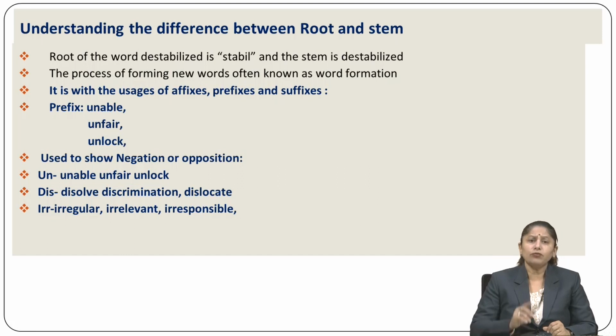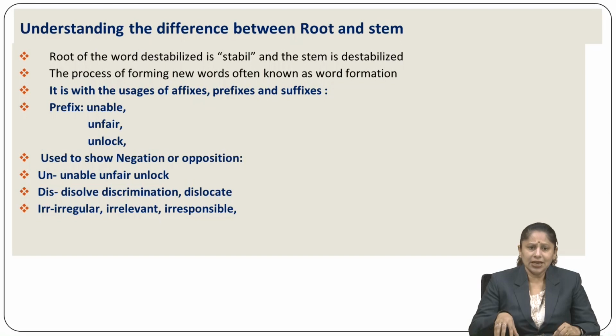The process of forming new words is often known as word formation. Look, merely creation of the word is known as word formation. It is with the usage of affixes, prefixes and suffixes, as I told you. Unable, unfair, unlock: un is used to show negation or opposition.